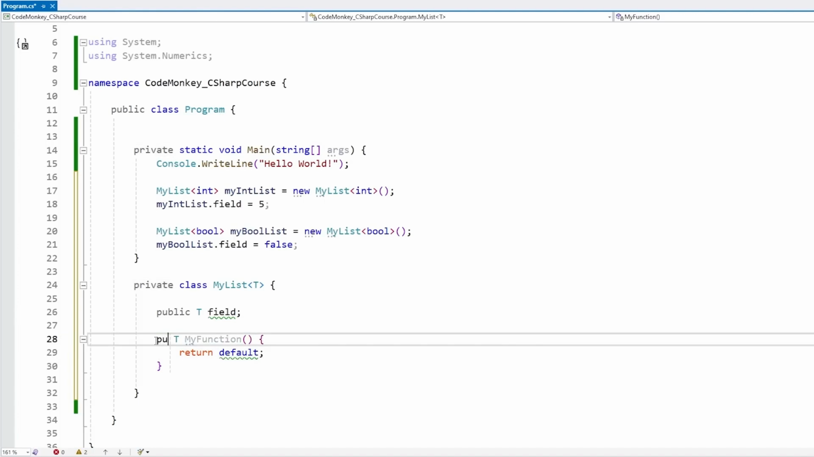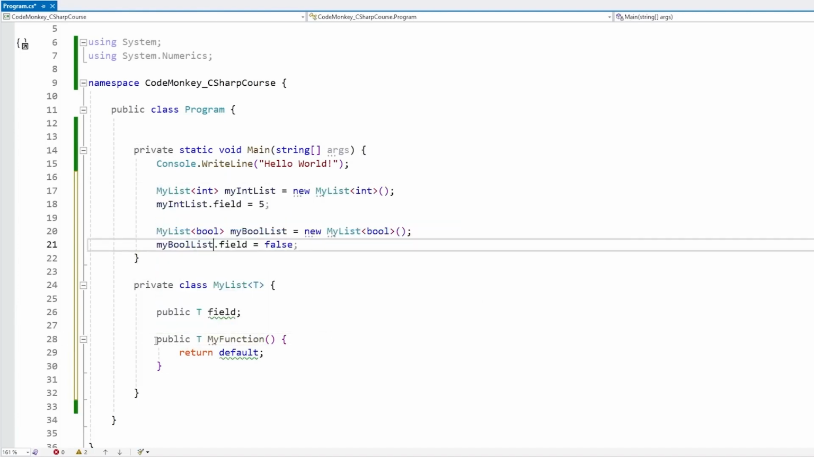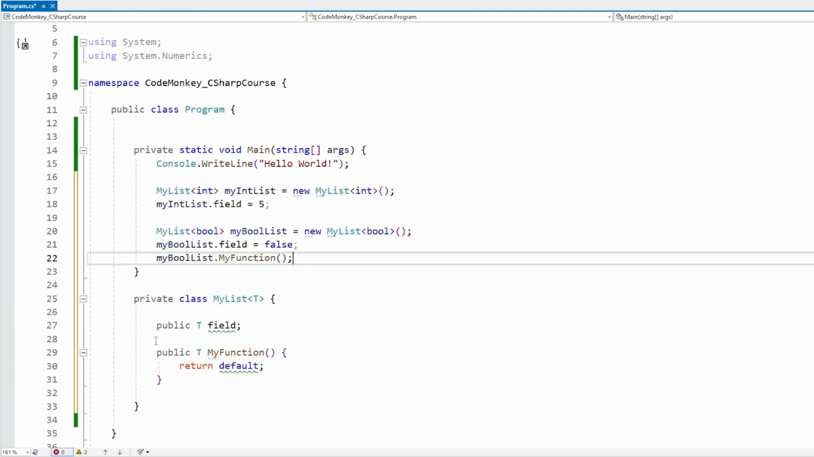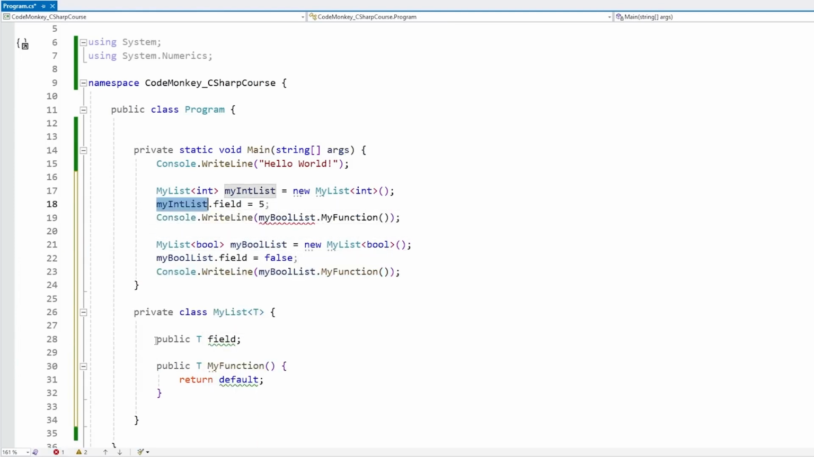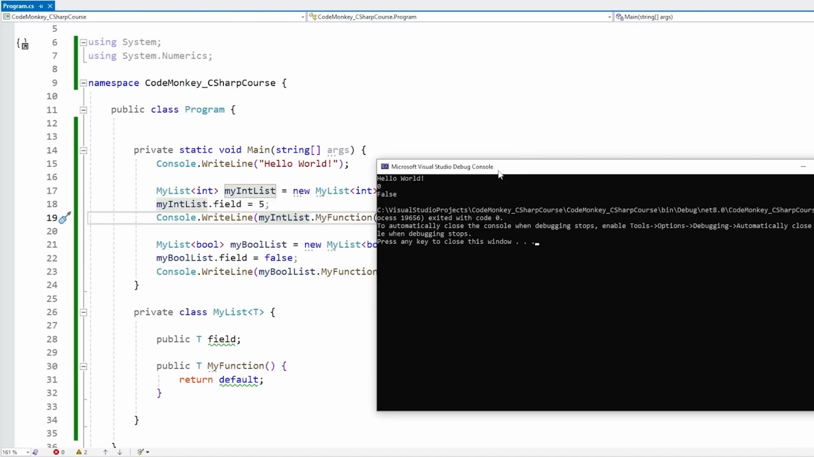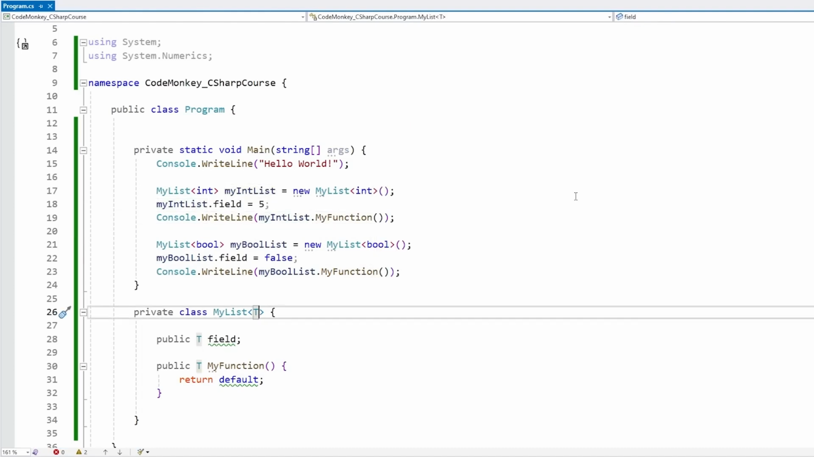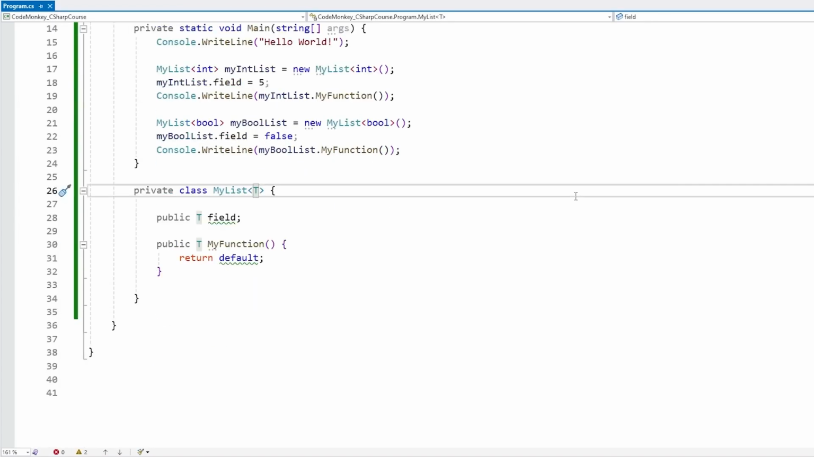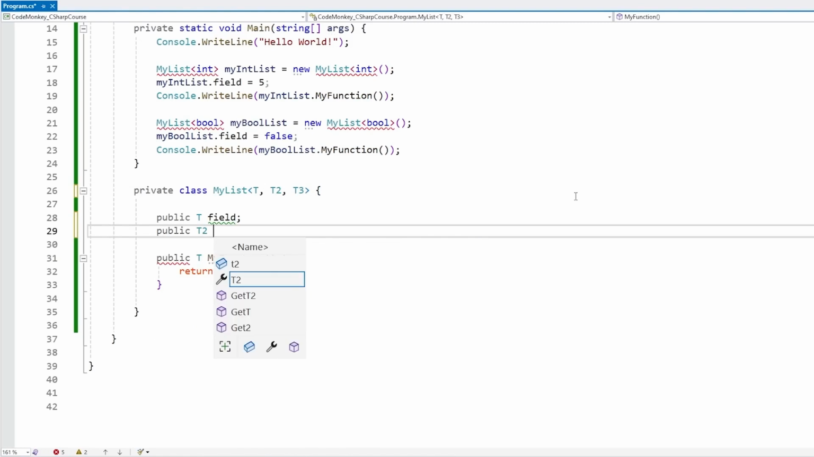So for example, let's do this. Let's make it public, and then up here, let's call it. So let's call myFunction. Let's put a WriteLine on this. Let's see what the default value is for both of these. And there it is, the default value for an int is 0, the default value for a bool is false. Then on the generic definition, over here, like we saw, we can already define more than one type. So we can define T1, T2, T3, and so on. We can do this, and then we can use different types in our code.